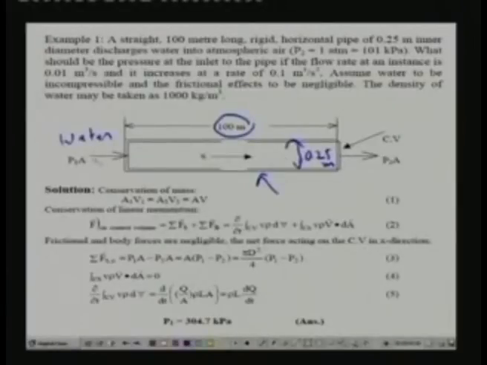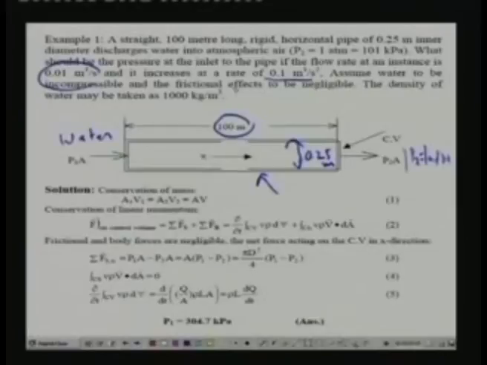The water enters at a certain pressure and leaves at a pressure equal to atmospheric pressure. That means here P2 is equal to 1 atmosphere. So basically the pipe discharges water into atmospheric pressure, and at a given instant the flow rate is 0.01 meter cube per second, but it increases at a rate of 0.1 meter cube per second square. That means the flow rate through the pipe is not constant, but increases with time.